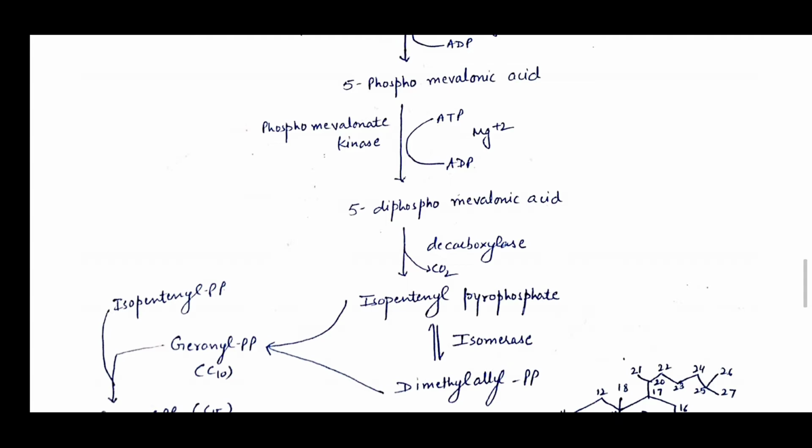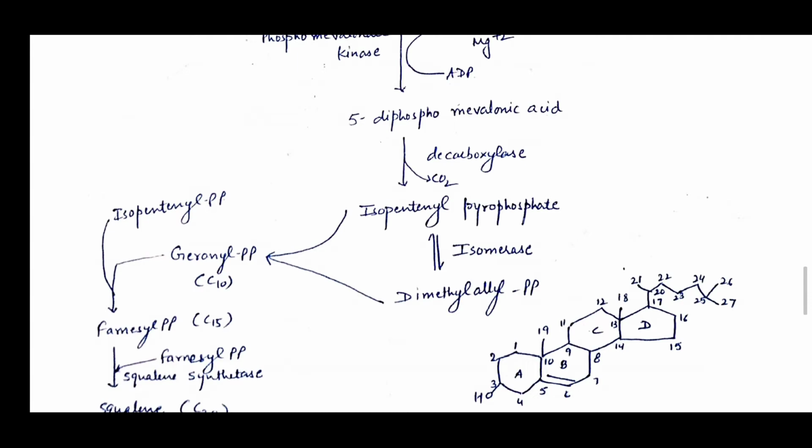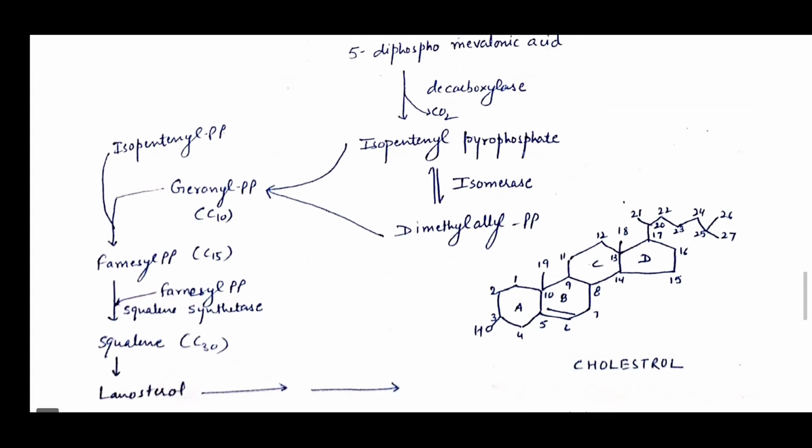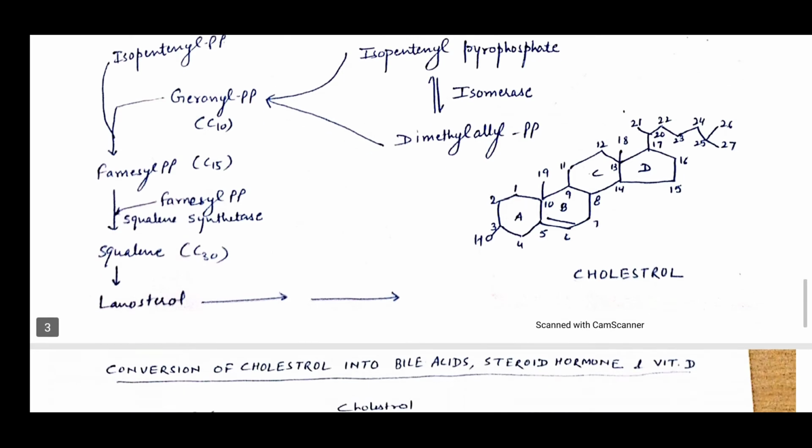Both are 5-carbon compounds, and these two compounds combine to form geranyl pyrophosphate, which is a C10 compound, and again one isopentenyl unit comes into it, and they form a 15-carbon compound, that is farnesyl pyrophosphate, and this farnesyl pyrophosphate again combines with a farnesyl unit to form squalene in the presence of the enzyme squalene synthetase, and squalene further forms lanosterol, and then through a series of reactions they combine to form cholesterol.